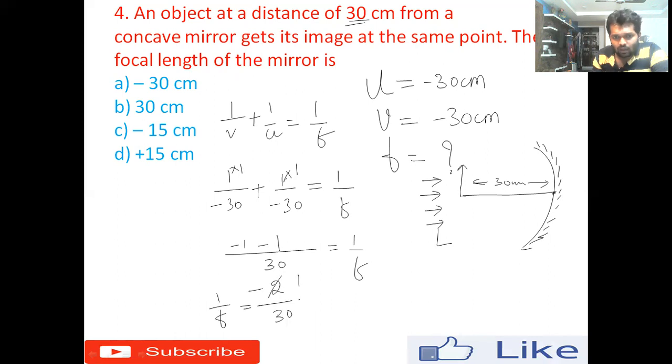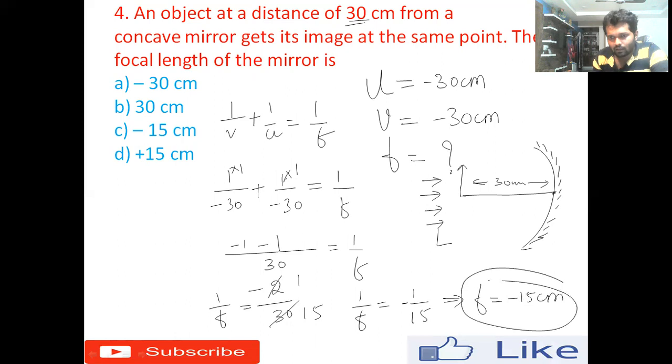2 ones are 2, 15s are 30. So 1 divided by F equals 1 divided by 15, minus. So if you take the reciprocal, F equals minus 15 centimeter. Okay, the right answer for this question is option C, minus 15 centimeter. So focal length in this case will be minus 15 centimeter.